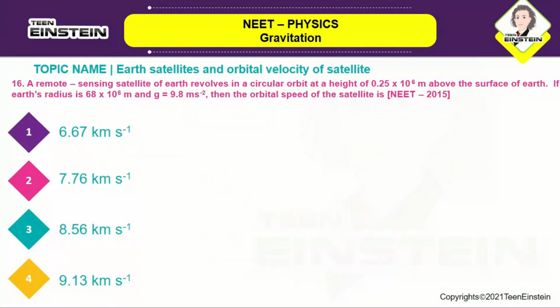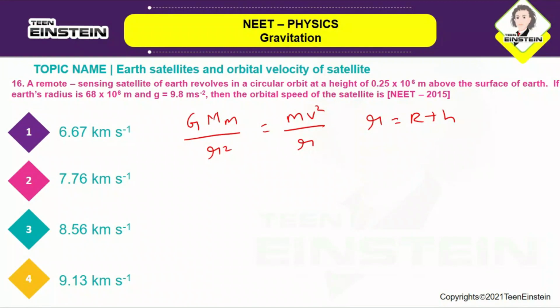Okay, so let us move on to the next question. A remote sensing satellite of Earth revolves in a circular orbit at a height of 0.25 into 10 power 6 meter above the surface of Earth. If Earth's radius is 6.38 into 10 power 6 meter and the g value is 9.8 meter per second square, then the orbital speed of the satellite is. So here they want us to calculate the orbital speed of the satellite. So it is given by GMm by r square is equal to mv square by r. Okay, so also we know that r is equal to R plus h.